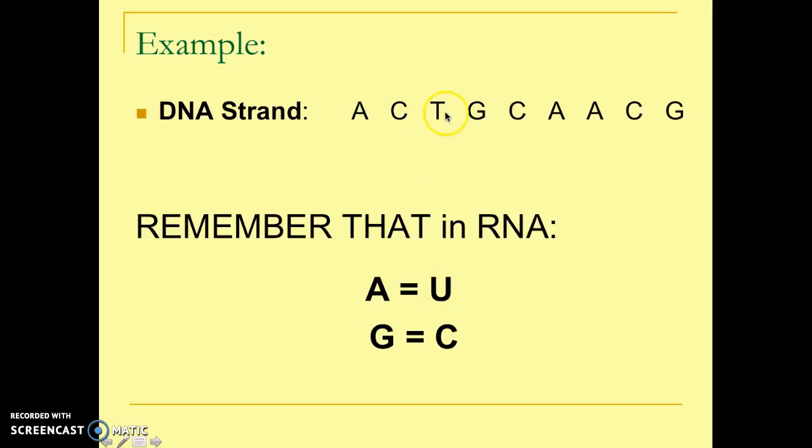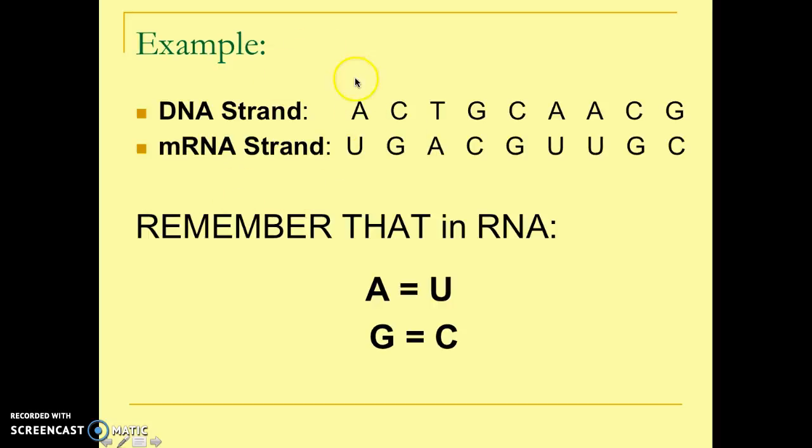C is still going to equal G. T is still going to equal A, because remember, in DNA, T exists, and T in RNA is going to pair with A still, because A is still a nitrogen base. So essentially what we're doing is we're turning all A's into U's, however, T's still pair up with A's. So I'm going to go ahead and show you what that would look like. As you can see here, A pairs with U. T is still going to pair with A, because if you look at this mRNA strand, you still have A's in them. T is not going to pair with U. T still pairs with A, because A is still a letter that is possible in RNA. We're going to now move on to some practice. So hopefully this lecture made